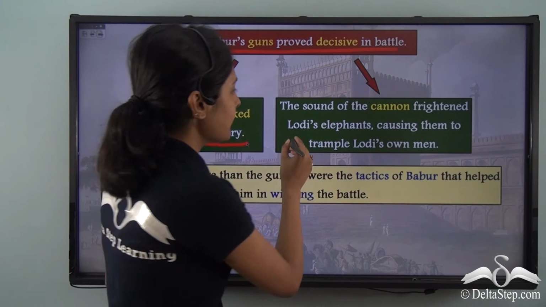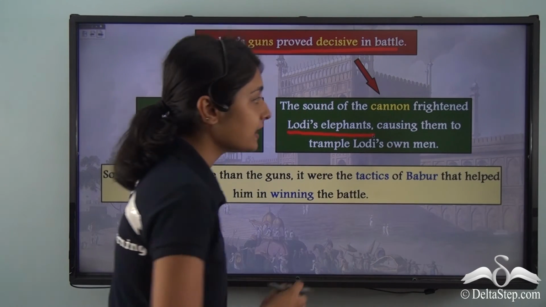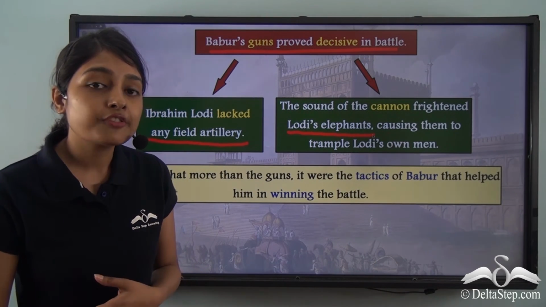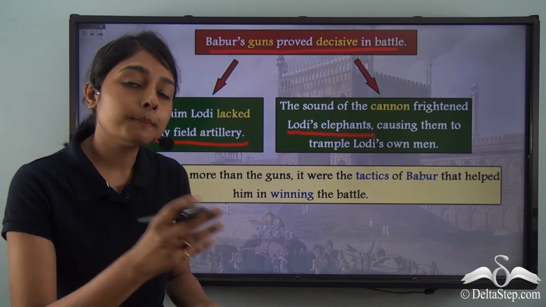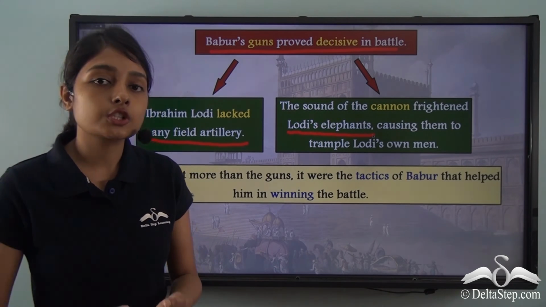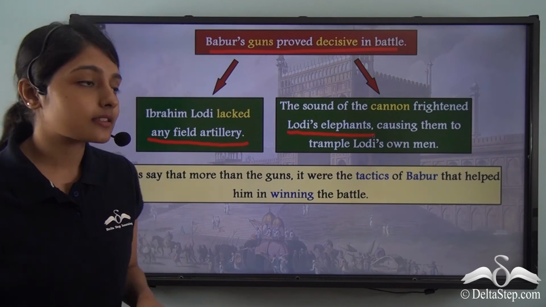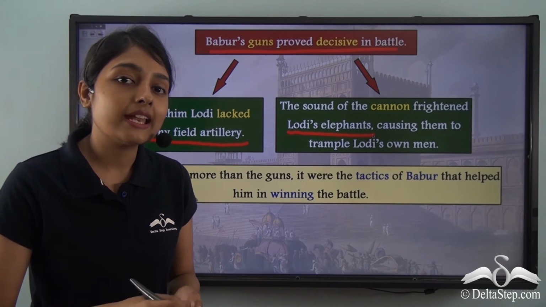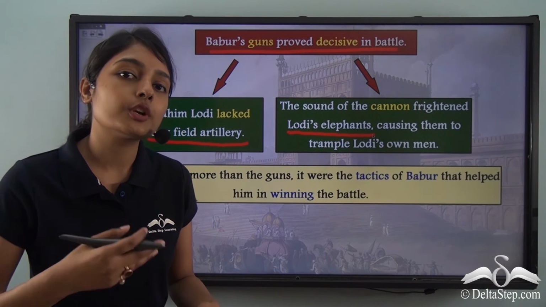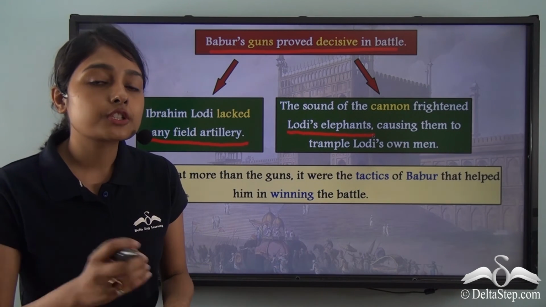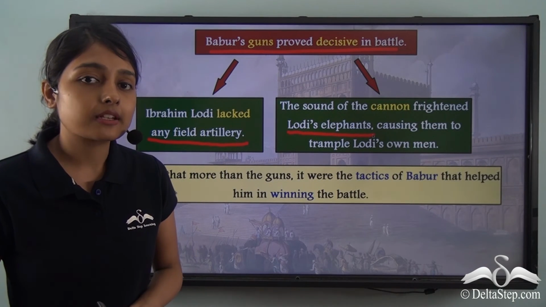The sound of these cannons scared Lodi's elephants. Lodi's elephants were frightened to the point of trampling upon their own men. In this way, Ibrahim Lodi lost a lot of soldiers. So he could not resist the attack of Babur's field artillery, and his own elephants were also trampling upon his own men. In this way, Babur emerged victorious out of the first battle of Panipat.